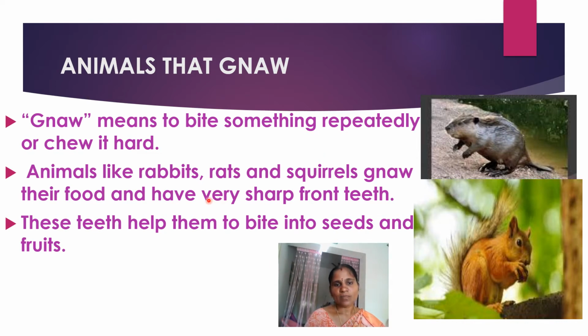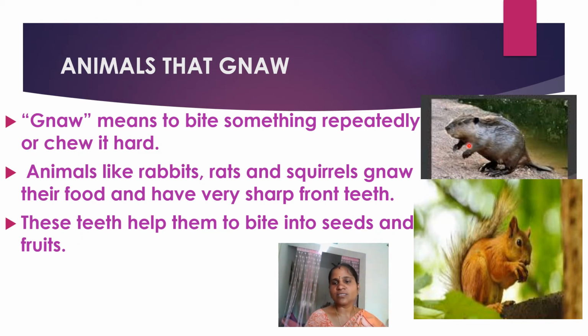Rabbits, rats, squirrels gnaw their food and have very sharp front teeth. So two front teeth are present, and with the help of those teeth these animals gnaw their food. These teeth help them to bite into seeds and fruits also, and break them into small bits. It is very hard to chew, and these animals manage it.